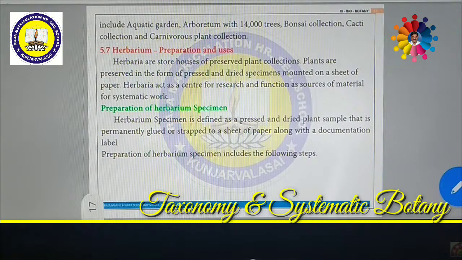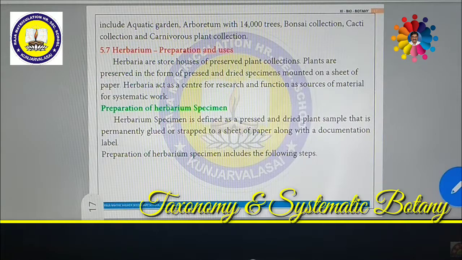So far we have studied taxonomical aids as well as botanical gardens. Now we are going to see another concept called herbarium. Herbarium is an interesting phenomenon. What is herbarium? It is very important for the discovery of a new plant. It is evidence which should be shown to the scientists in ICBN, to check whether you have discovered a new plant or it is already discovered. Such a thing is called herbarium.